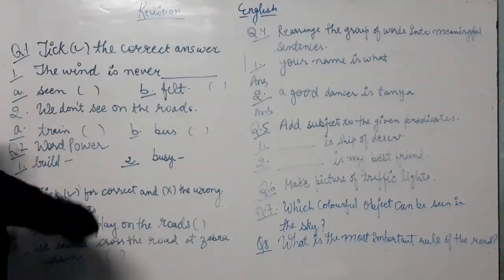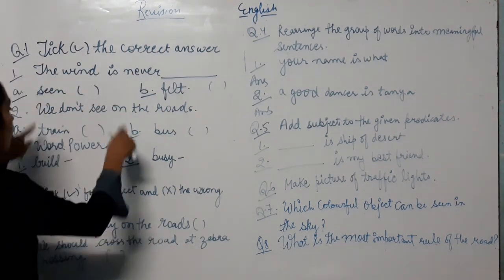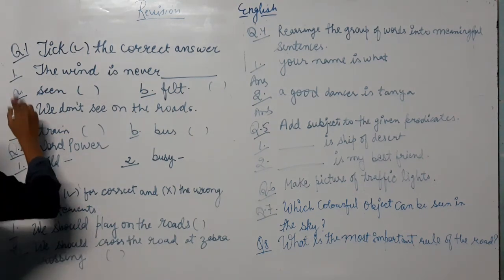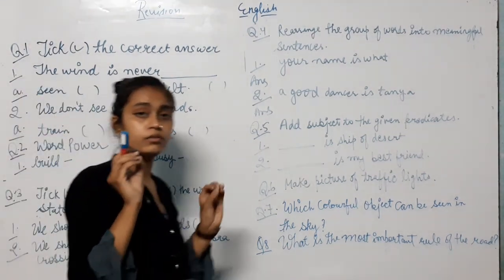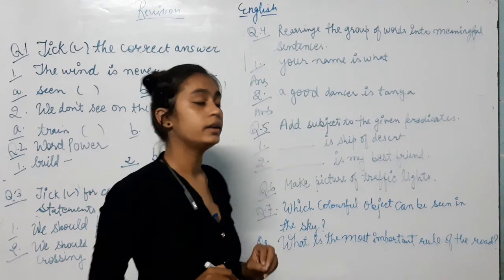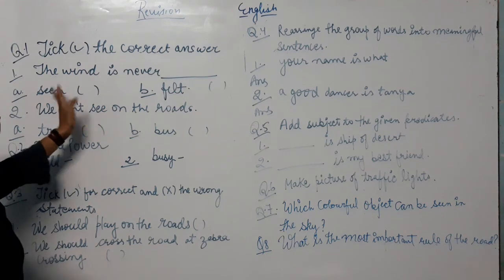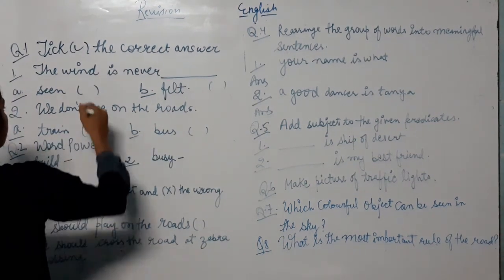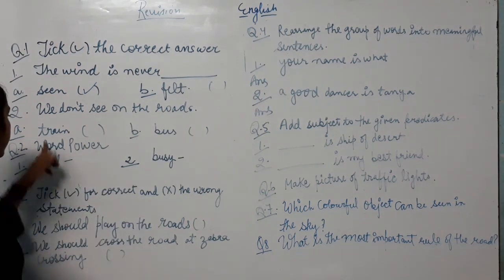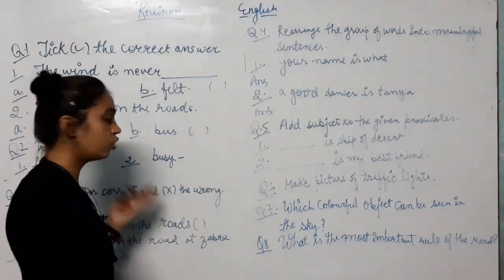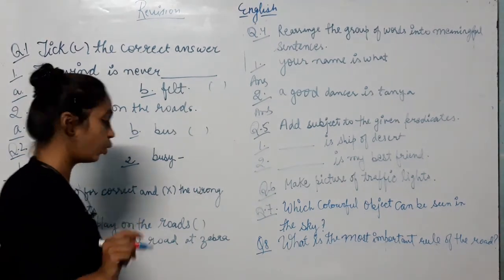So first, question number 1. Tick the correct answer. There are 2 options, A and B, and whichever option is right you have to put a tick. First: the wind is never seen or felt. We don't see what on the road, train or bus? Of course train. A train runs on a track, but a bus runs on the road.